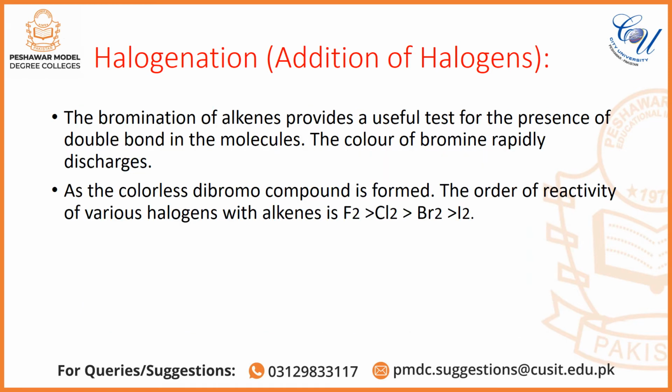The bromination of alkenes provide a useful test for the presence of double bonds in the molecules. The color of bromine rapidly discharges as the colorless dibromo compound is formed. The order of reactivity of various halogens with alkenes is: fluorine is more reactive towards double bond than chlorine, chlorine is more reactive than bromine, and bromine is more reactive than iodine.